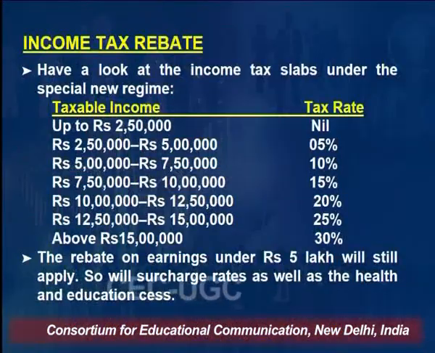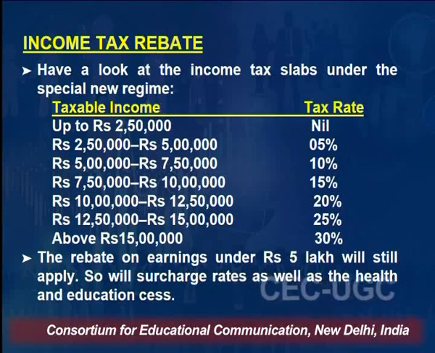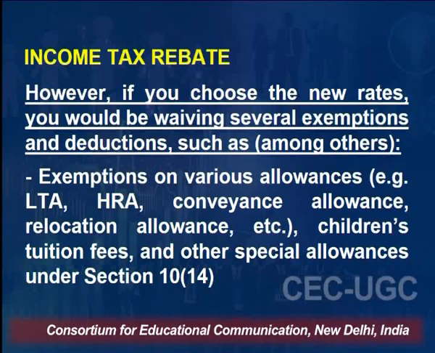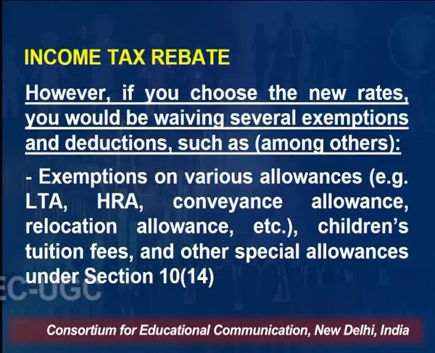So the various exemptions are not allowed under the new tax rates. If you follow these new tax slabs, various rebates will not be allowed, like LTA, HRA, house rent allowance, conveyance allowances, relocation allowances, children's tuition fee, and other allowances under section 10(14).